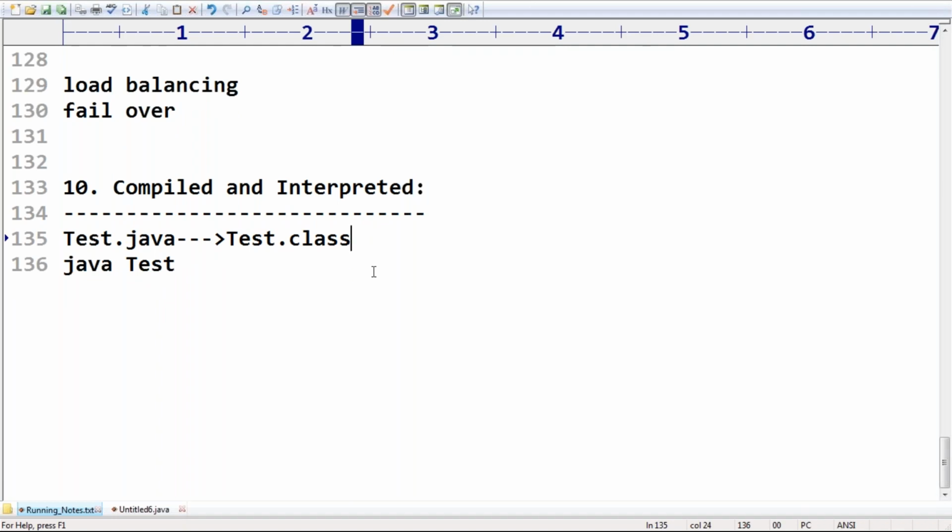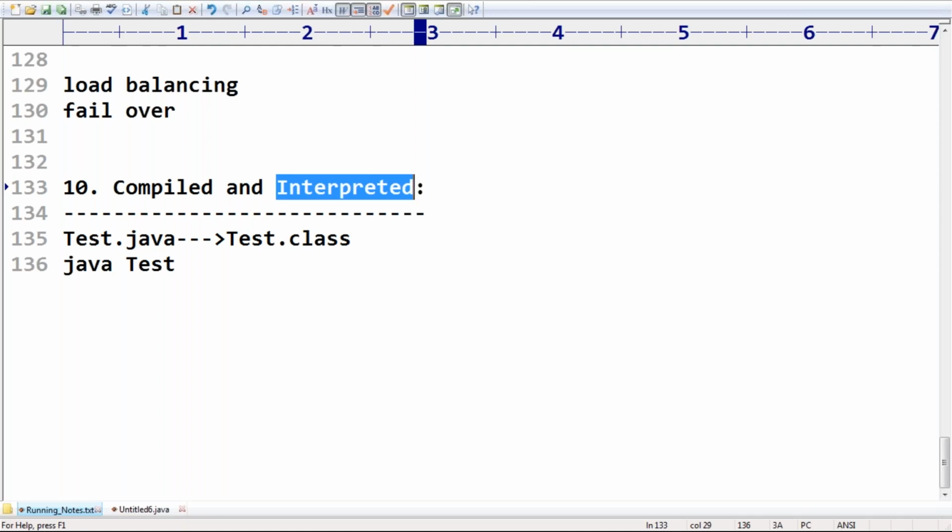So it is compiled, and at the same time it is interpreted. The advantage is that if the work is divided at two places, the burden won't be there at runtime on the interpreter. Automatically, performance by default is going to be improved. Remember this. So there is an advantage in being both compiled and interpreted.